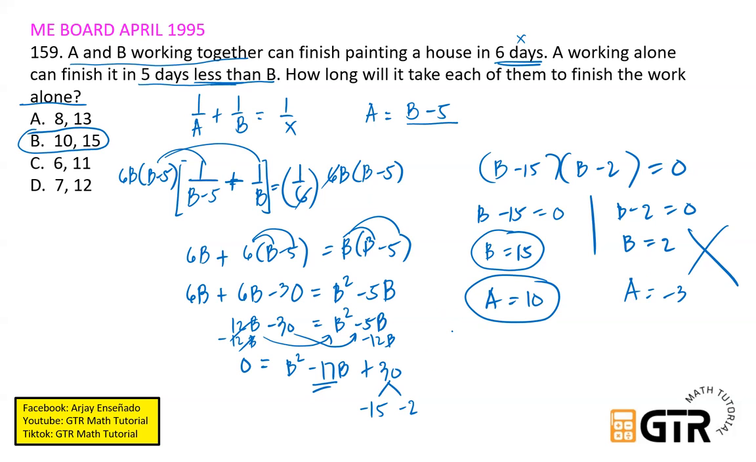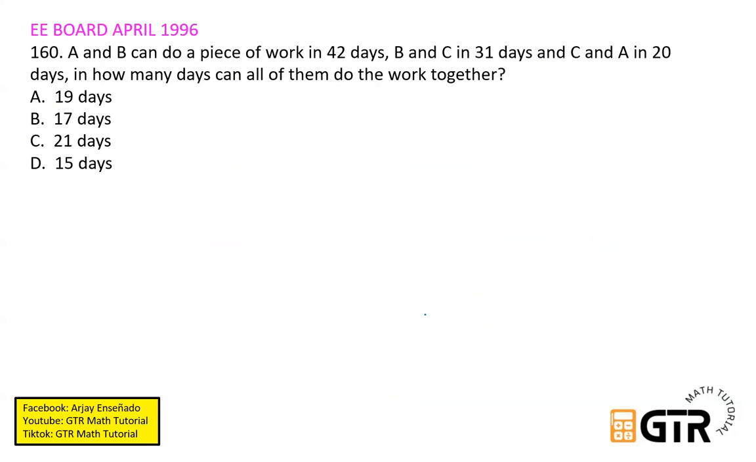Okay, so next number 160. So number 160, A and B can do a piece of work in 40 days, B and C in 31 days, and C and A in 20 days. In how many days can all of them do the work together.